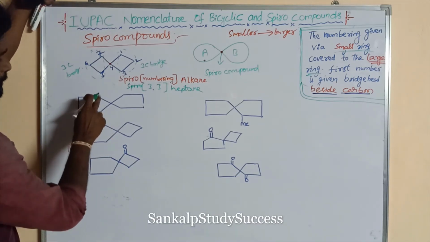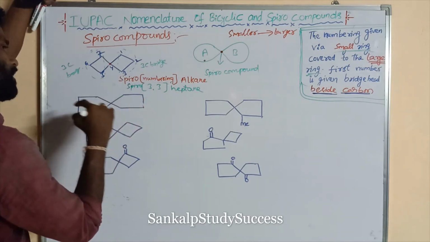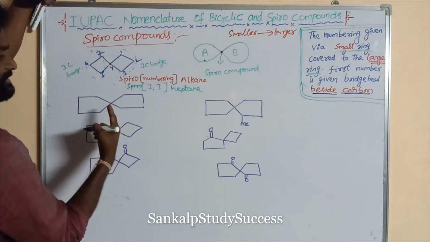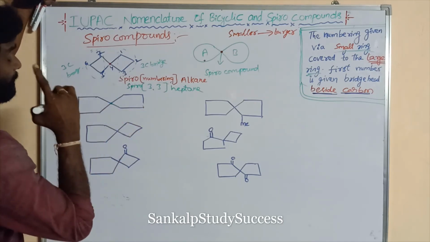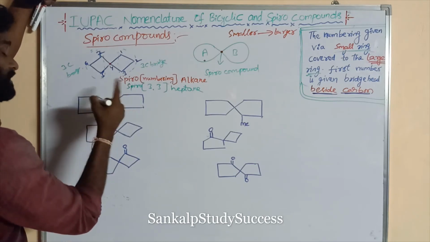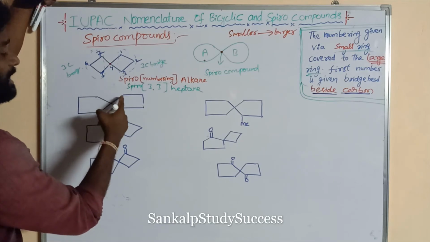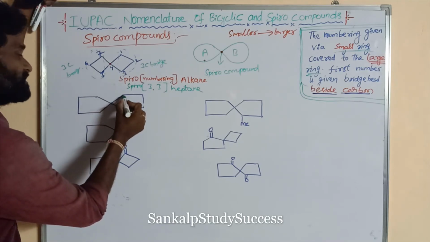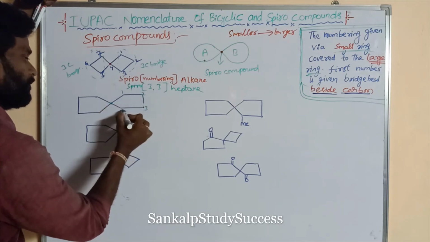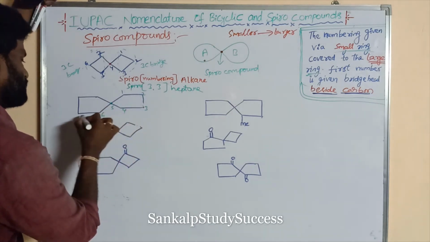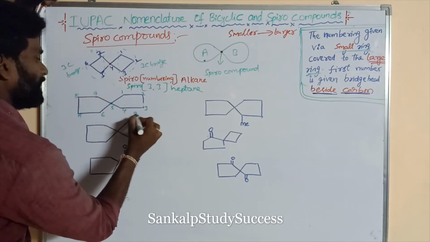Next, this compound. Both are 5-membered cyclic structures. The numbering is given from lower to higher, but here both are the same. The first number is given to the carbon adjacent to the bridgehead. This is the carbon adjacent to the bridgehead. Both are 1, 2, 3, 4, 5, 6, 7, 8, 9. So spiro.